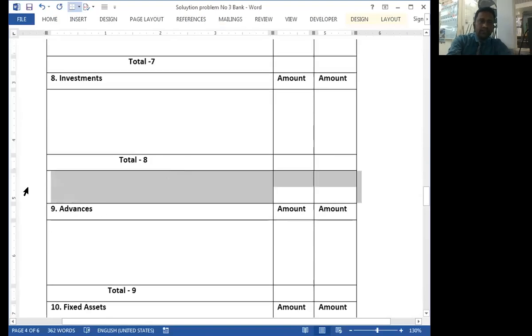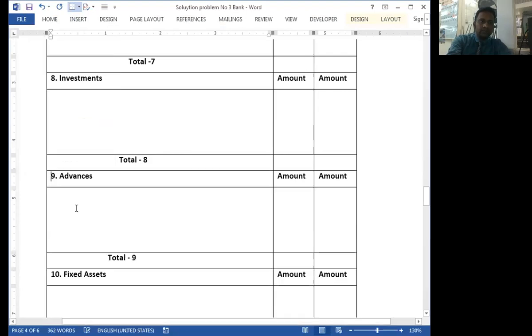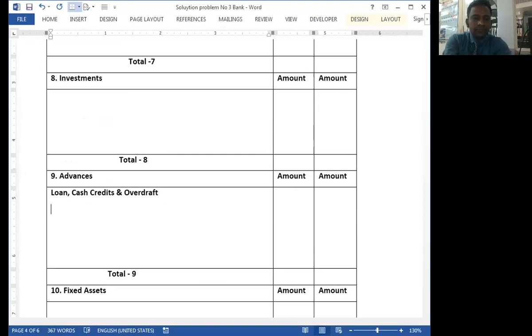Advances. Loan, cash credit and overdraft, less RDD.